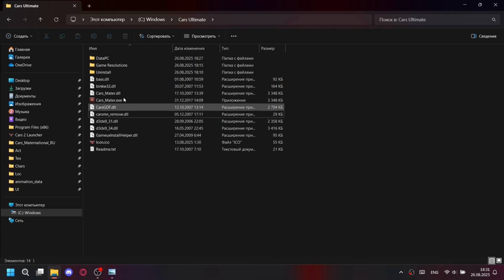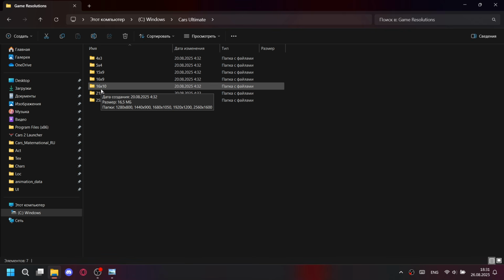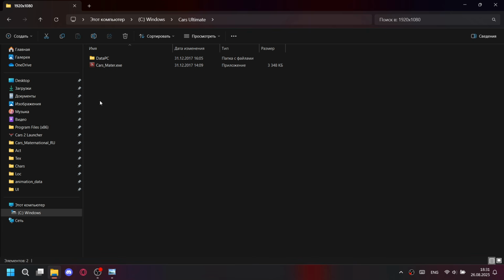To do this, we go to the game resolution folder, select your screen resolution. In my case, it's 1920 by 1080. Go to the desired folder and move from there the data PC folder and the exe to game folder, confirming all replacements.